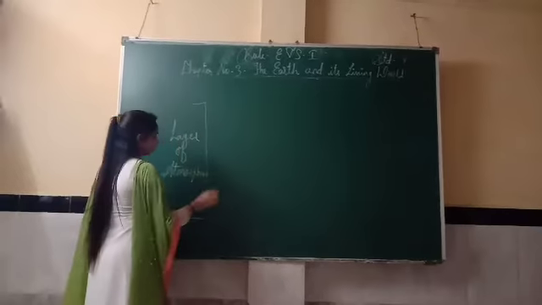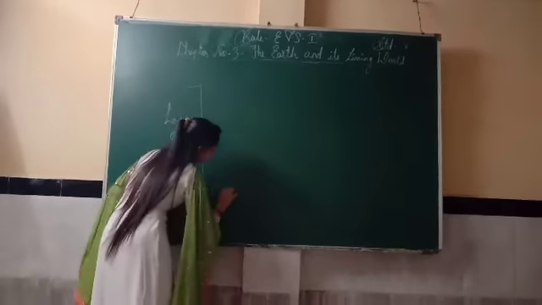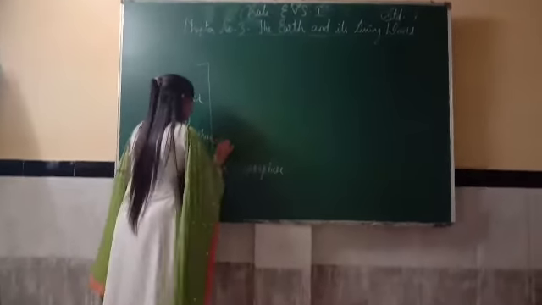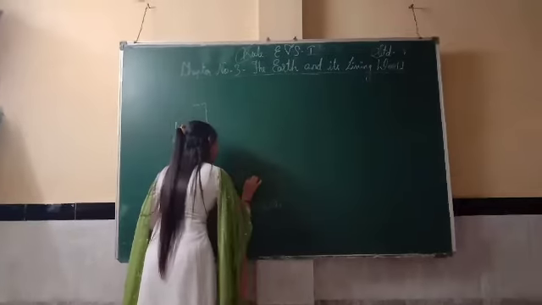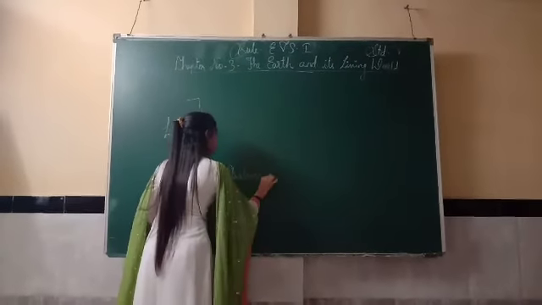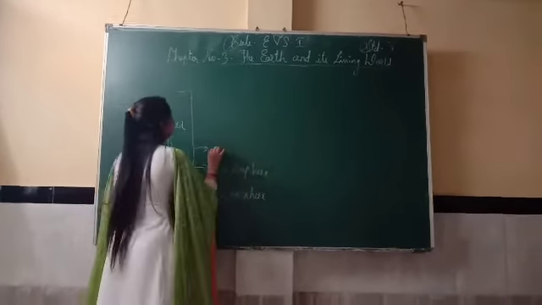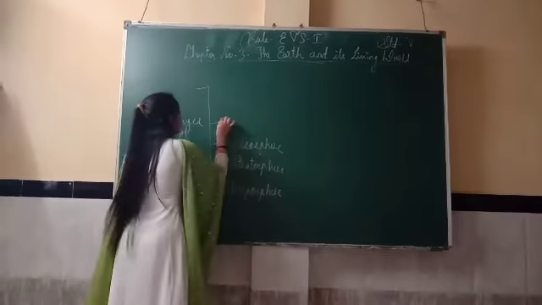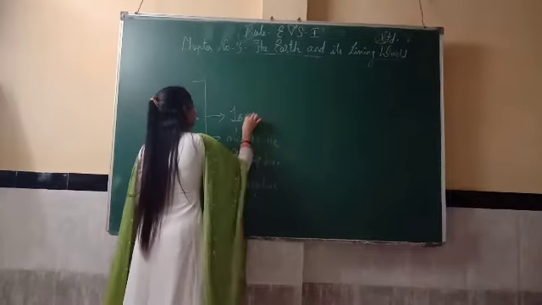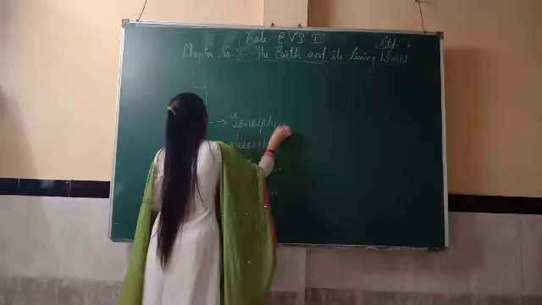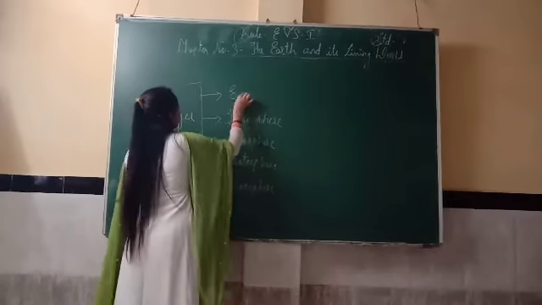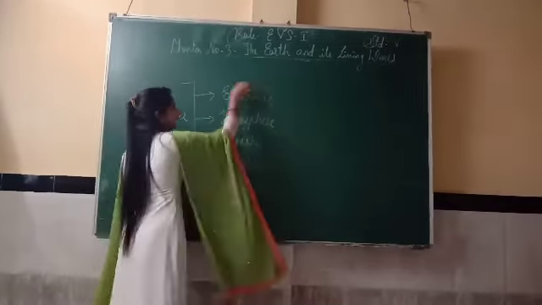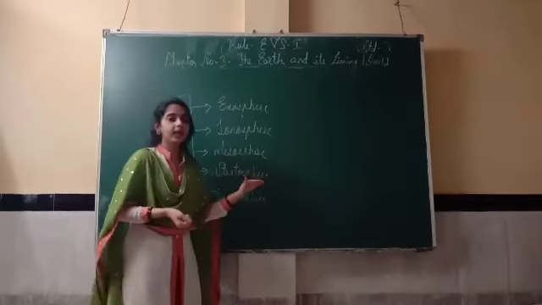Understood? Layers of atmosphere. First it includes troposphere. Second thing is stratosphere. Third is mesosphere. Fourth is ionosphere. And the fifth one is exosphere. So these are some layers in atmosphere which indicate the gases.